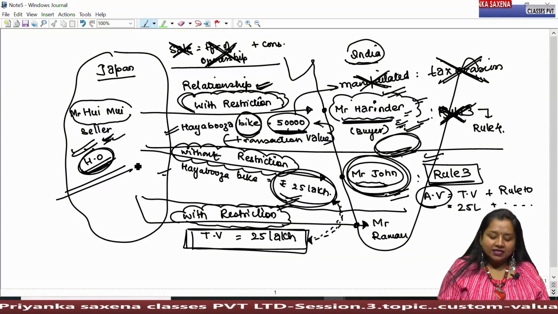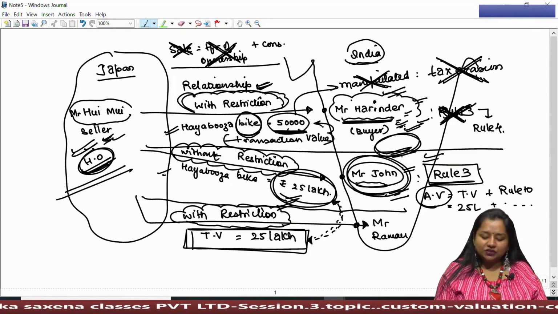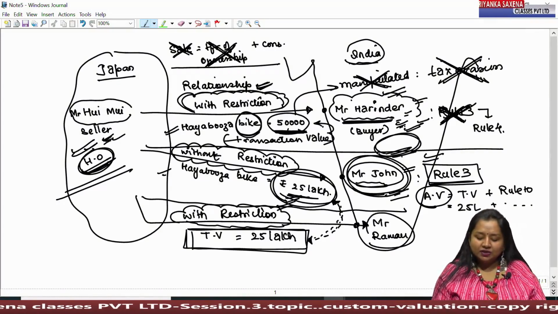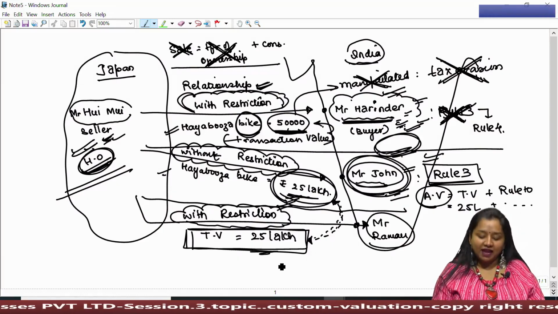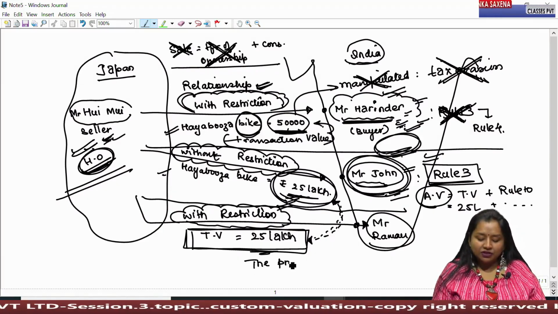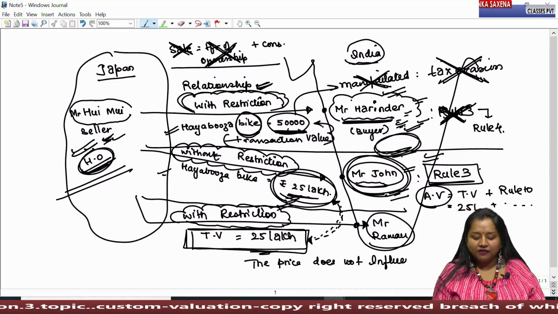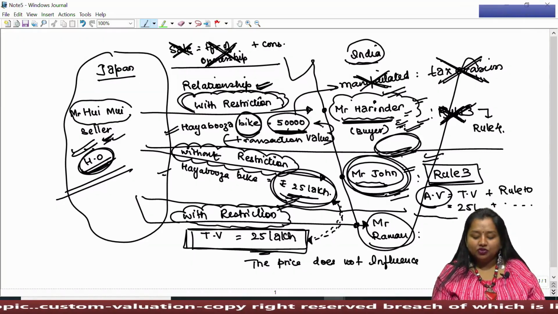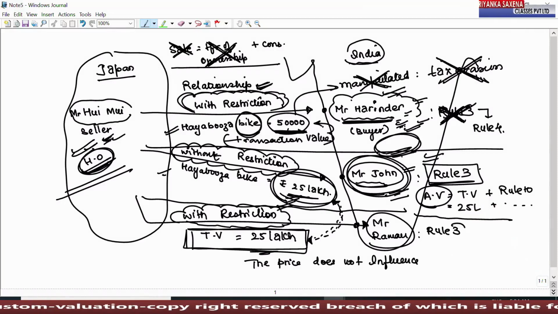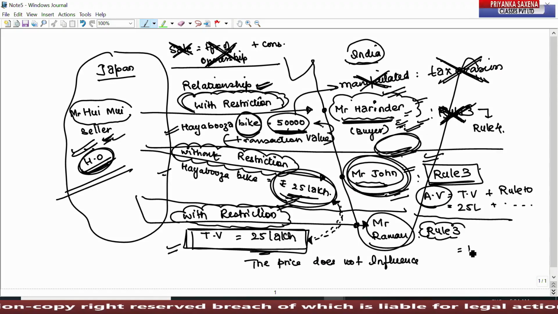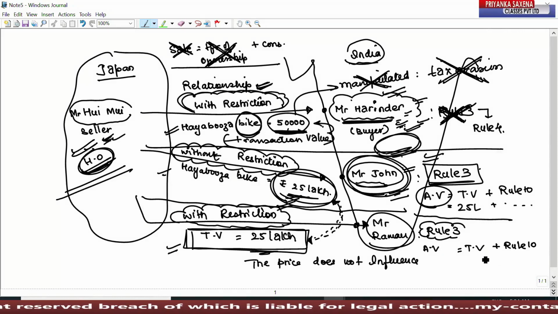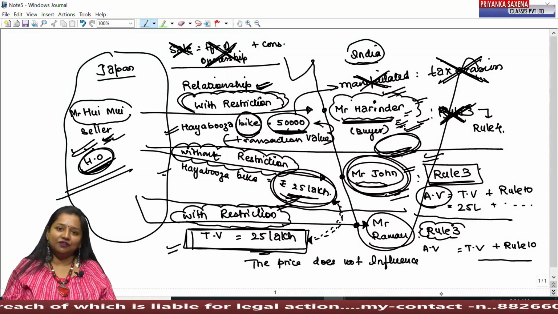That is, the supply made to Mr. John without restriction is for 25 lakhs and the supply made to Mr. Raman with restriction is also rupees 25 lakh. That is, the price of goods is not influenced, not affected, then Rule 3 can be applied, because the lawmaker says the transaction value is not being manipulated. Therefore, on the basis of such transaction value, assessable value can be determined under Rule 3 by adding the extra additions under Rule 10 on such transaction value.